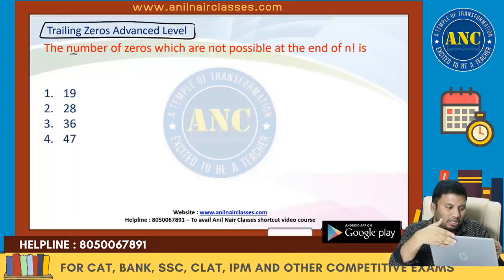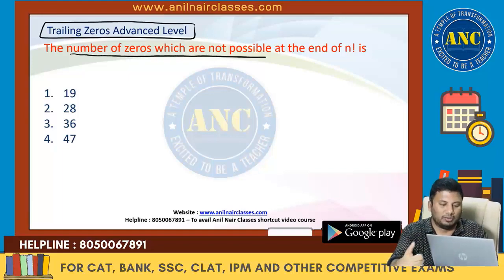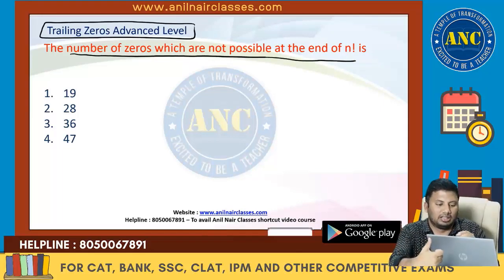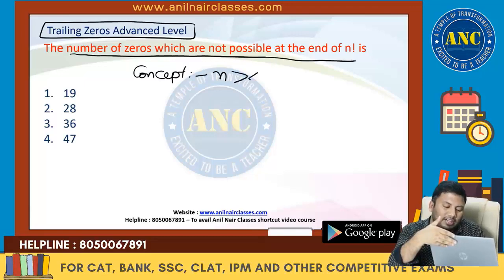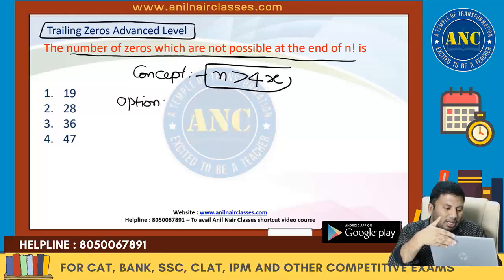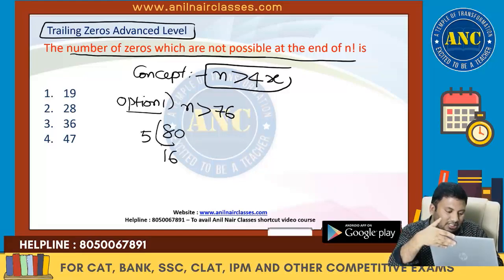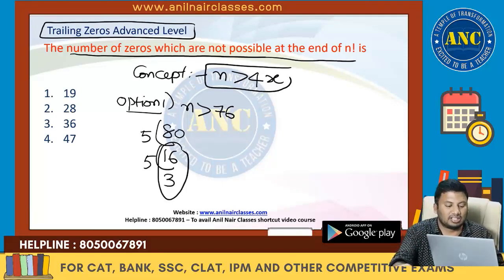Now, first question: number of zeros which are not possible at the end of n factorial. That means how many trailing zeros are not possible? What is the concept we have to use? If n factorial ends with x zeros, n is greater than 4x. Option 1: n is greater than 4 into 19, 76. What is the multiple of 5 greater than 76? 80. 5 16s are 80, 5 3s are 15, 16 plus 3 is 19. 19 zeros are possible.